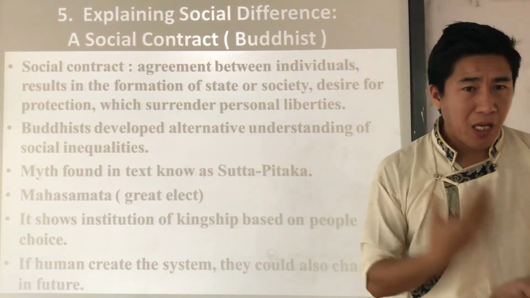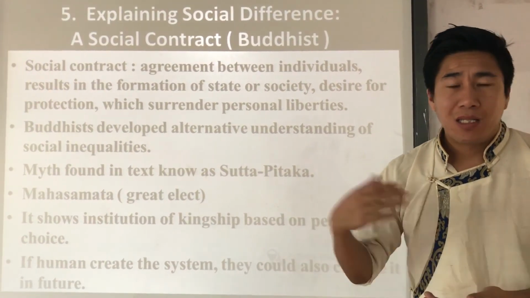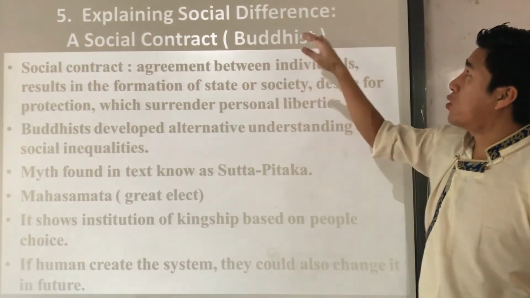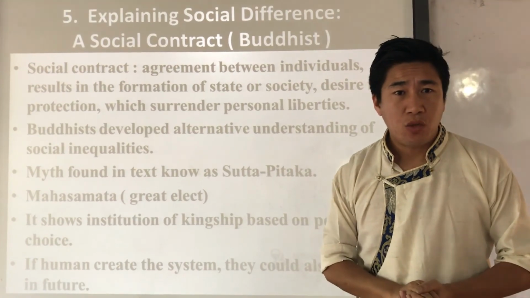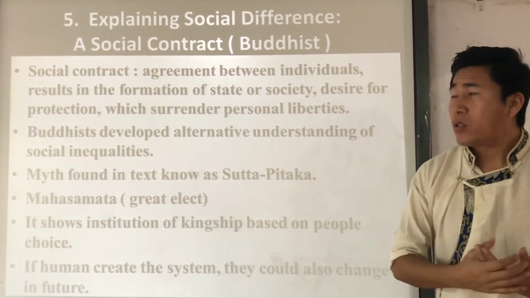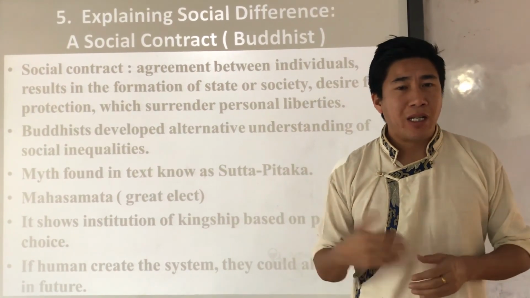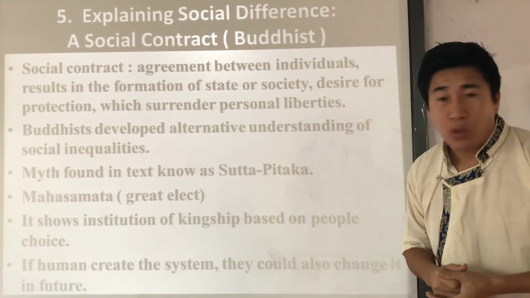It can be changed according to time, people's skill, or people's wish. Understood? So that is all about explaining social difference and the social contract. That is all for today, and in the next video we are going to learn the next topic. Thank you.